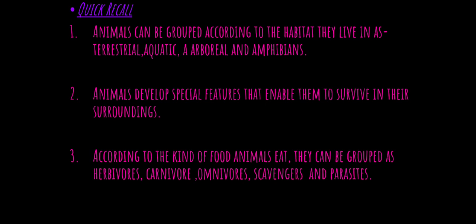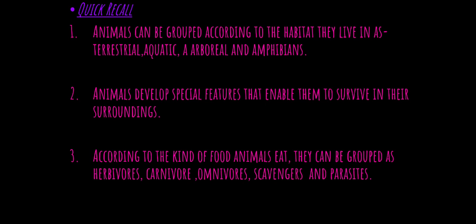Third, according to the kind of food animals eat, they can be grouped as herbivorous, those animals that eat only plants and plant parts. Carnivorous animals are those that eat the flesh of other animals. Omnivorous are the animals which eat both plants and flesh.